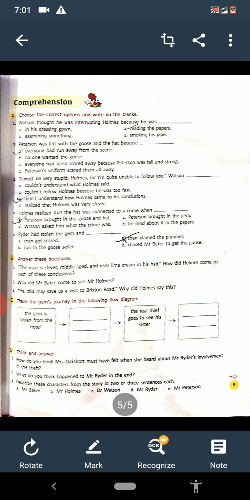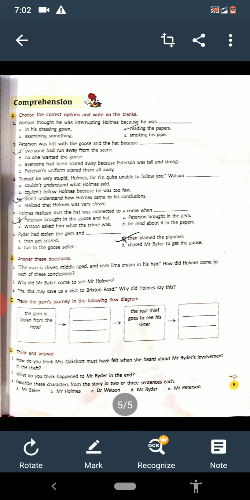Now see your last question. It is D part, think and answer. How do you think Miss Oakshott must have felt when she heard about Mr. Ryder's involvement in the theft? We know very well that Mr. Ryder was her brother, so she must be shocked. Yes, Miss Oakshott must have been shocked when she heard about Mr. Ryder's involvement in the theft, because Ryder was her brother.